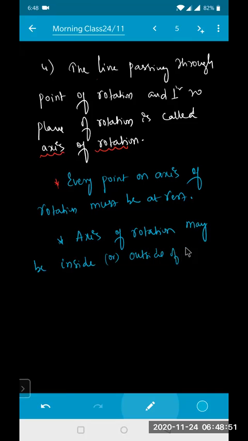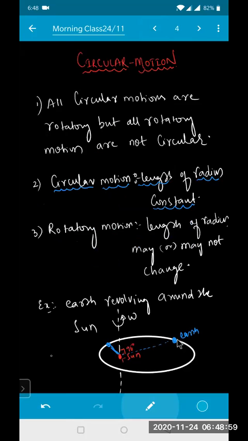Means like, what does that mean, sir? Inside or outside? Let's say for example for the earth, this axis is outside. But for the sun it is passing through the center, it is inside. So the axis which passes through the center for one body may be outside for the other body.